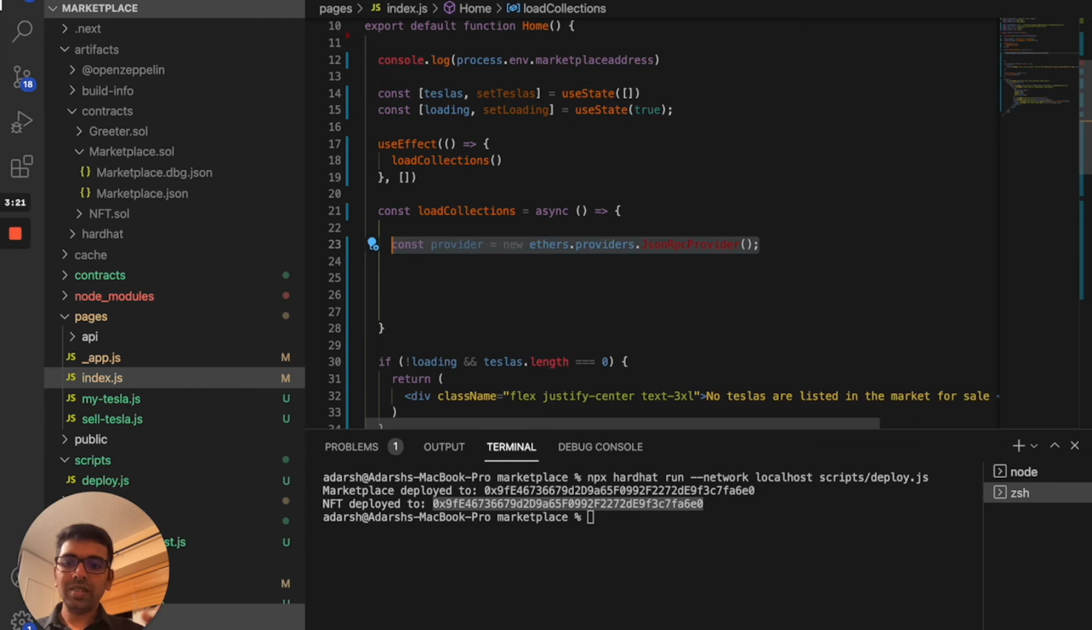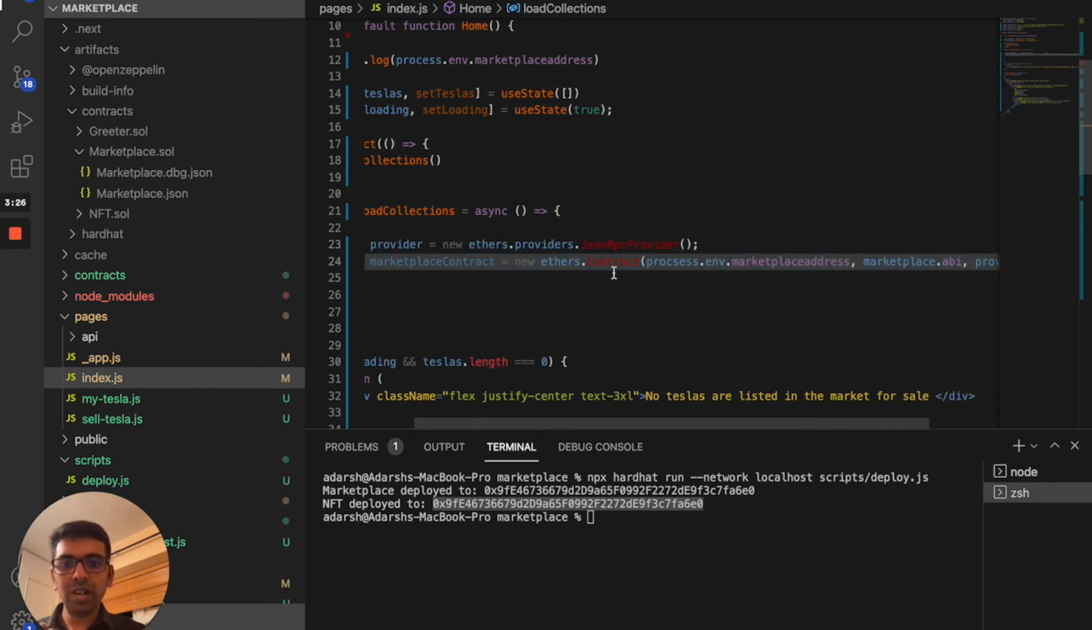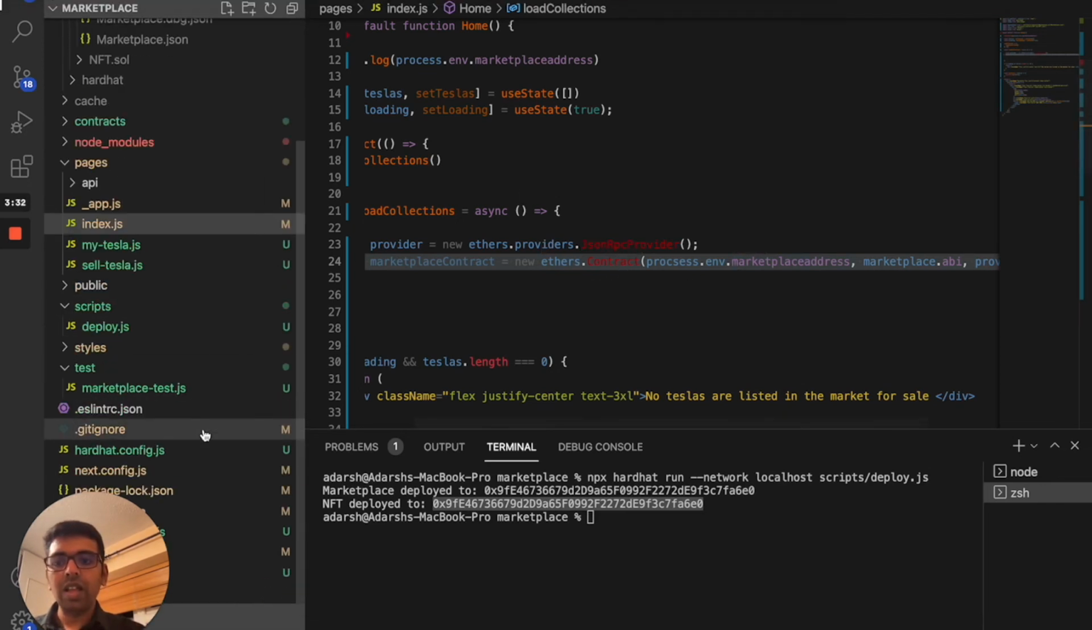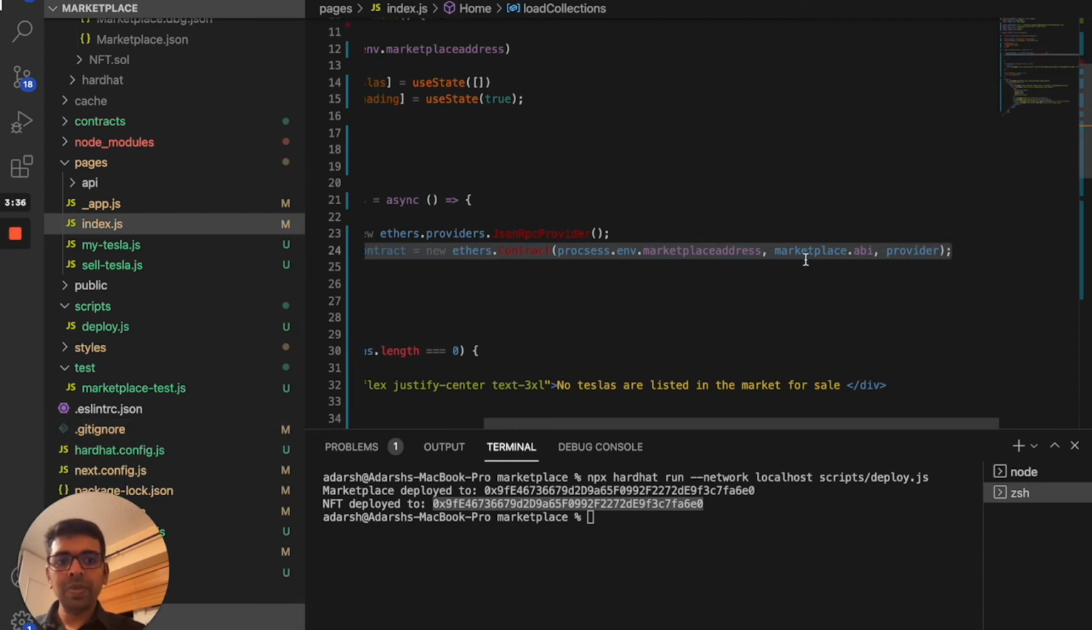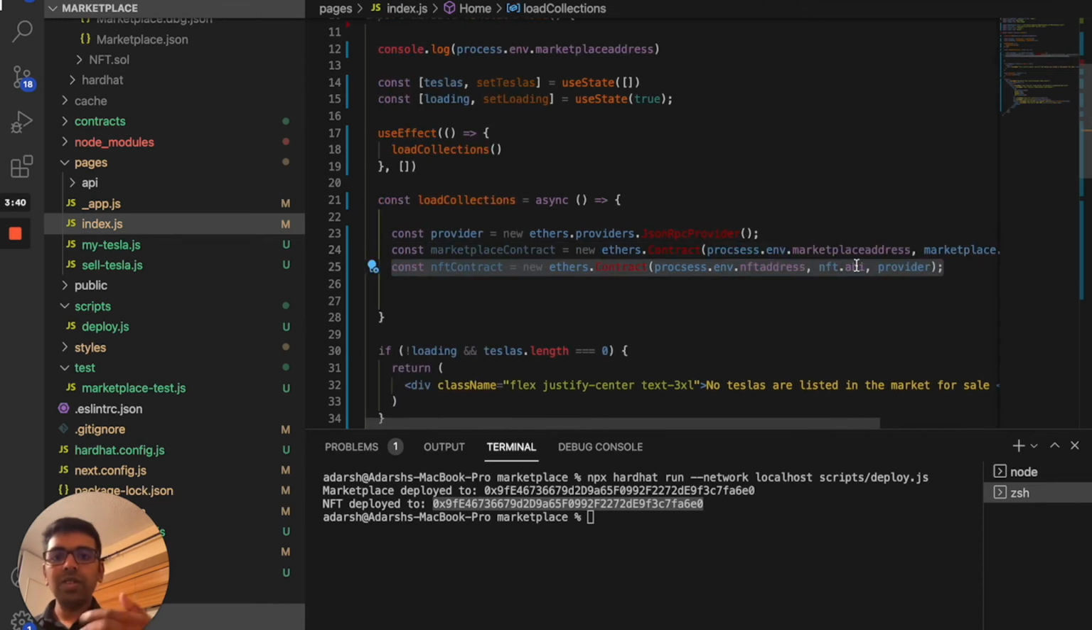The second thing is actually importing the contract. So we're going to use the marketplace contract. So we say ethers.Contract and process.env, which we already configured in Next.js for the address. So we need to pass the contract address, the contract ABI, and the provider. And then we're going to get the NFT contract, because we need to use this NFT contract to pull some information about the item from the NFT.